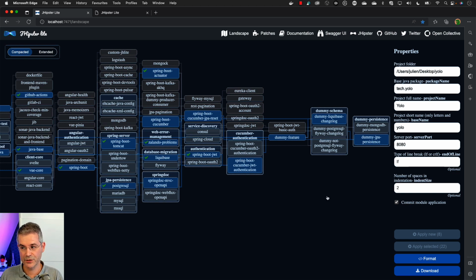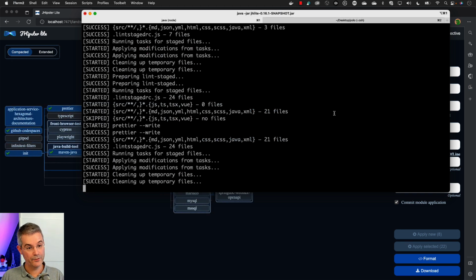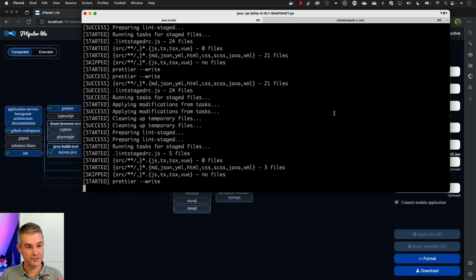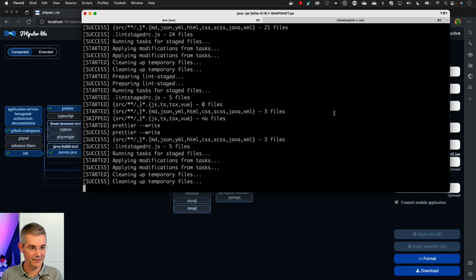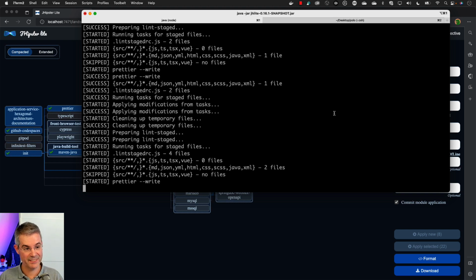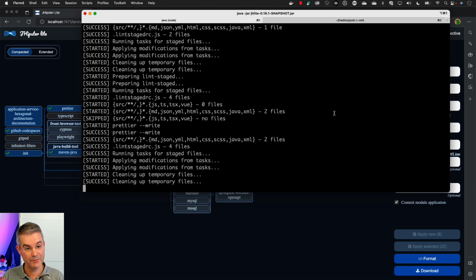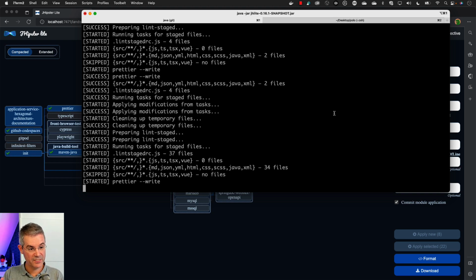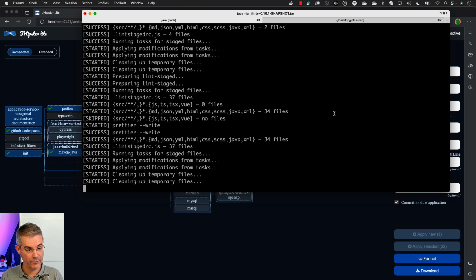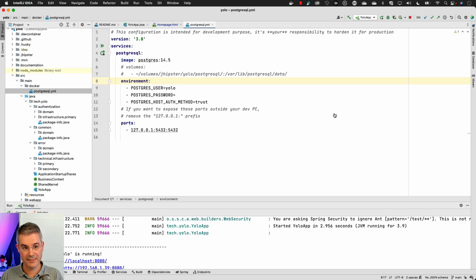Let me just show you the console here. You can see that now we've got some new checks being applied to our code because we have Prettier and some linters for the front-end stuff. So now when I git commit, everything is a bit slower than before because we've got a git pre-commit hook that has been applied. As soon as all those modules have been applied, we're going to enjoy this new application that has been generated. Here it is.